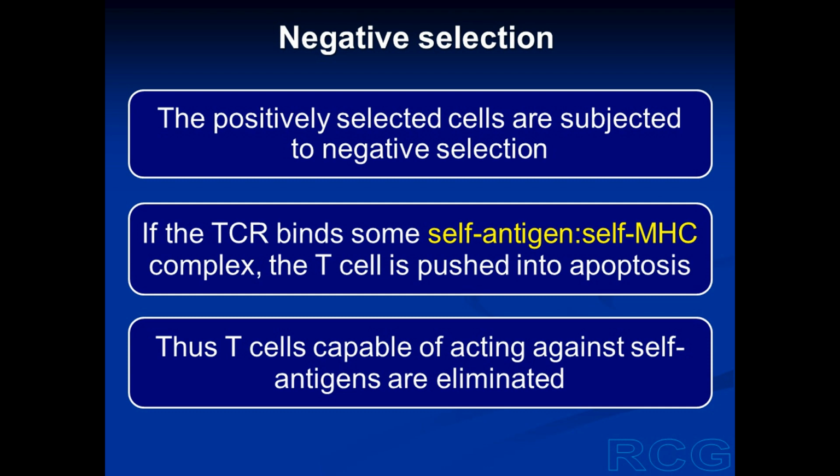So all the T cells which are capable of recognizing self-antigens, which are capable of acting against self-antigens, are eliminated by negative selection. So the purpose of positive selection is to select the competent cells, immunologically competent cells. And the purpose of negative selection is to eliminate those cells which can act against the self-antigens.